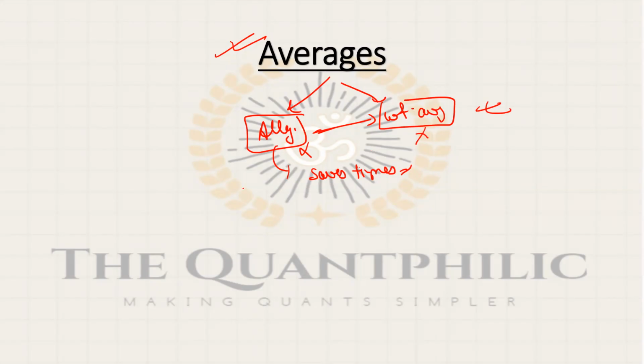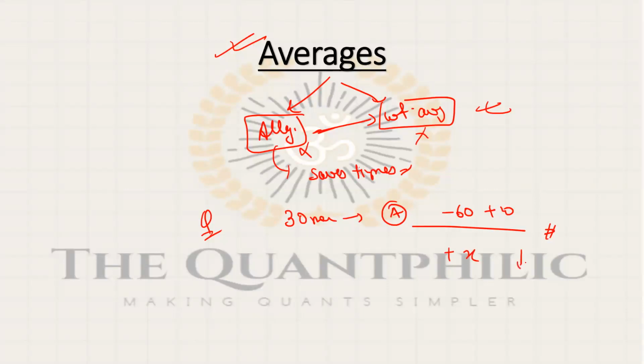Now there are some important questions which can be asked, like there is a group of 30 men with average say A. Now a man of 60 kg leaves and a man of 20 kg joins. Like this type of question, what is the change in the average? This can be asked, or it can be like a man of X kg joins and the average decreases by one, the same variety of question, and then what is the weight of the man? So this becomes important in this.